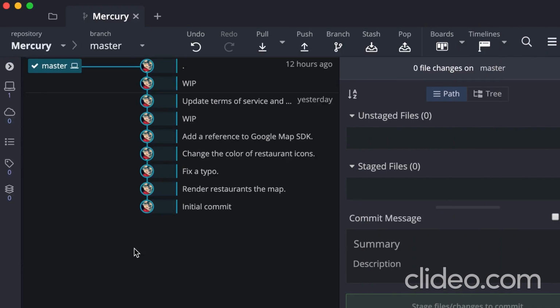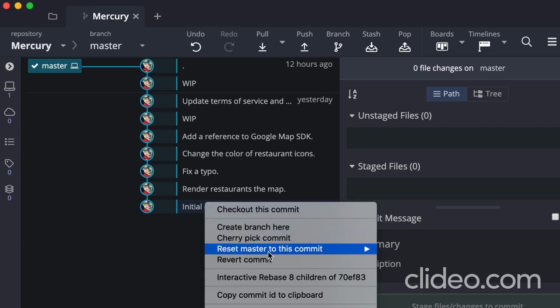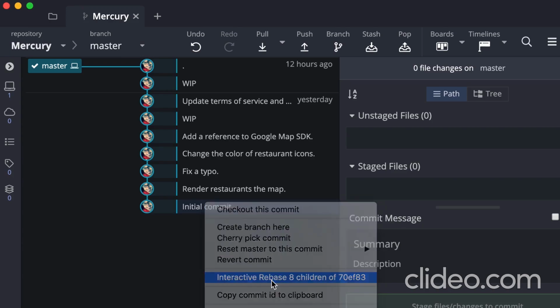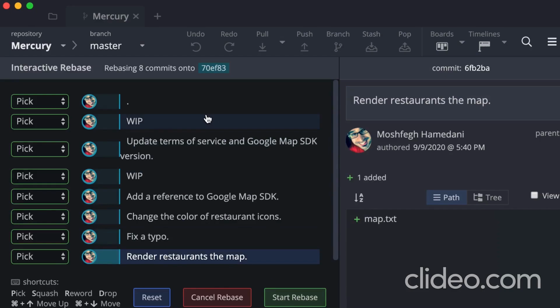Now let's see how we can rewrite history using GitKraken. So here's our Mercury repository that we started with at the beginning of this section. So all those bad commits that we talked about exist here. Now we want to start an interactive rebase from this commit. So we right-click here and then go to interactive rebase. So we see a similar interface.